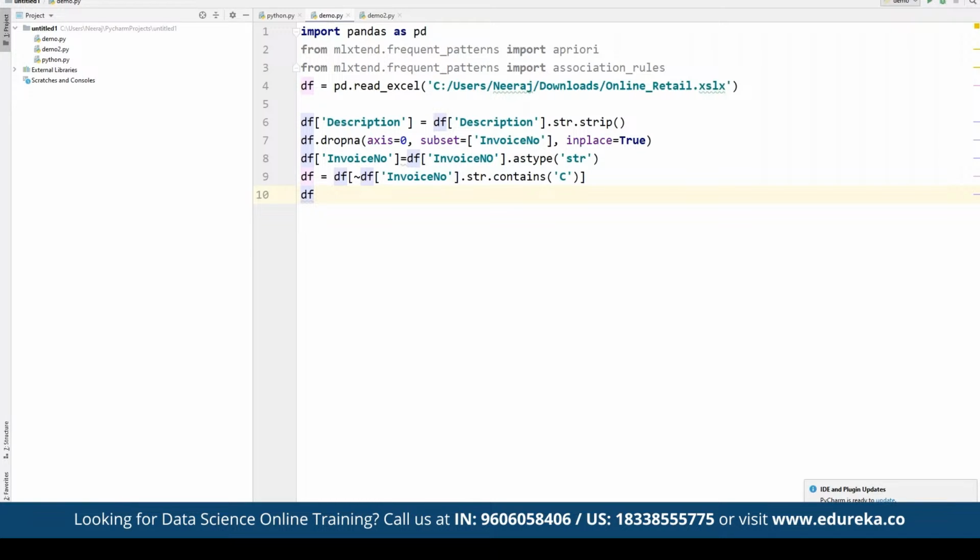So here we can define country, and then under country, we can define which country we want to focus on. The country should be, let's say, France as a single country. So here we can define France as a country that we want to use for consolidation. And then we are going to group. So here we can use group by the invoice number. So here we are going to define the invoice number for it. So here we have invoice number.